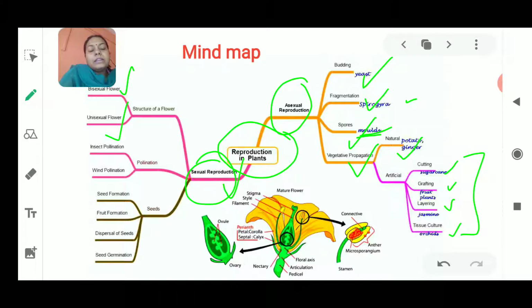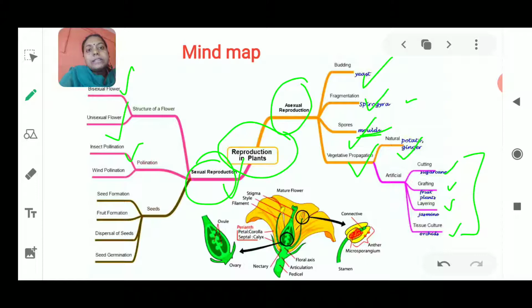Okay, and here we will study the pollination which takes place because of the agents, the things because of which pollination is taking place. So there are two types. One is the pollination which is taking place because of insects. Sometimes it takes place through wind, and many other agents are also there, which we will discuss in detail while proceeding with the lesson. The next step is the seed formation.